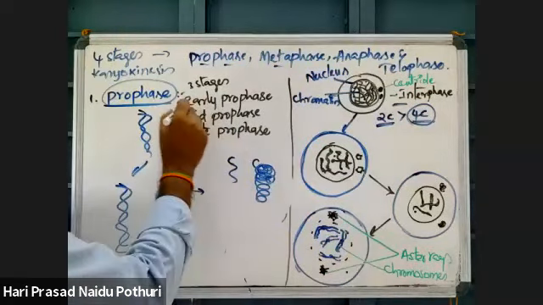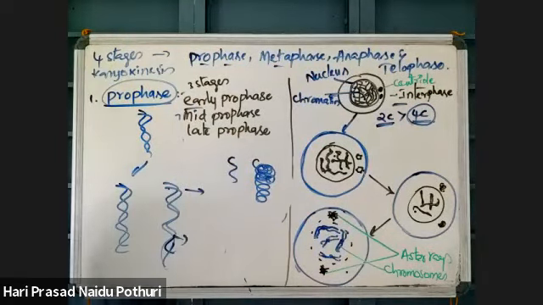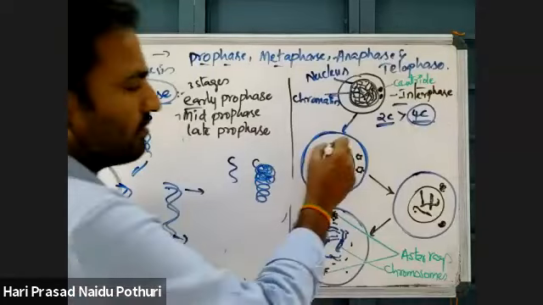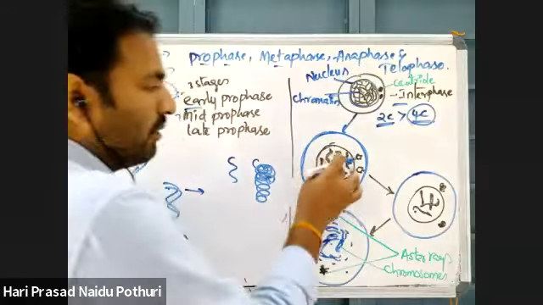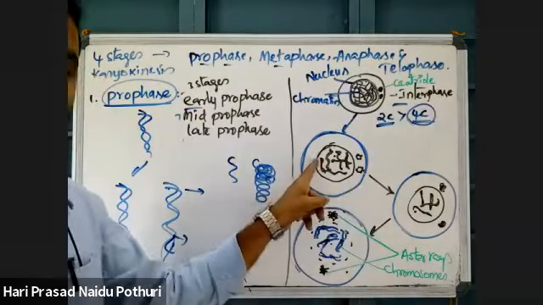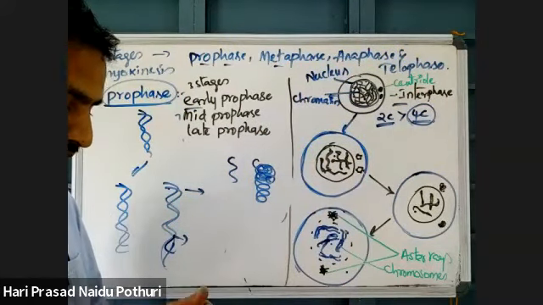That is condensation of DNA taking place. So with condensation of the DNA, chromosomes appear with 4 chromatids. Here the chromosomes are not visible, but here they can be visible.